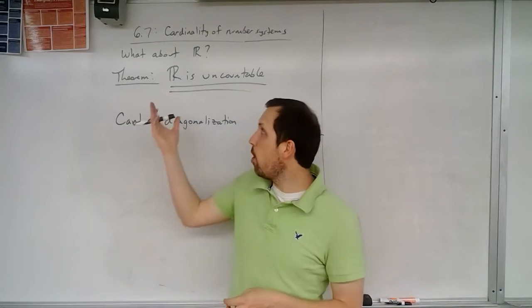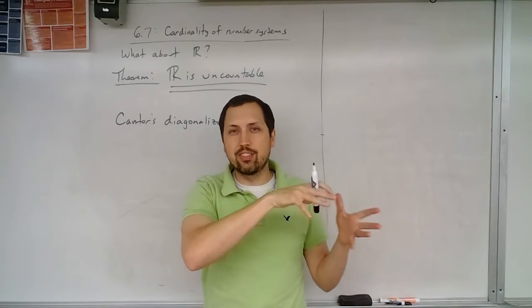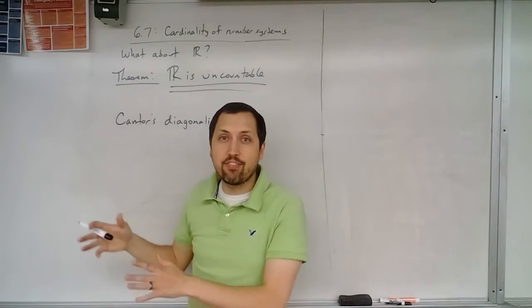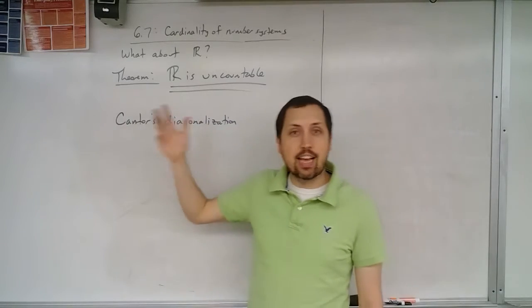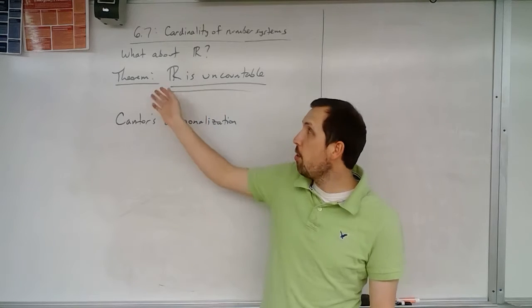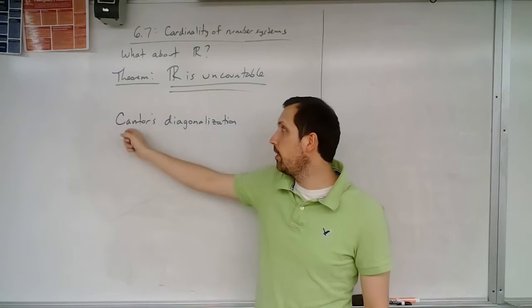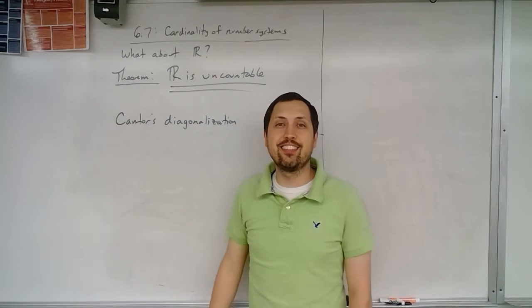Because we know that this is going to be infinite, because the natural numbers are contained inside of this, it's going to be infinite. So if it's infinite, it's going to be either countably infinite or uncountable. So this is indeed uncountable. So the type of proof that we're going to use is what's called Cantor's diagonalization.